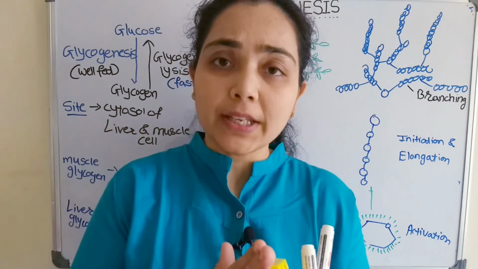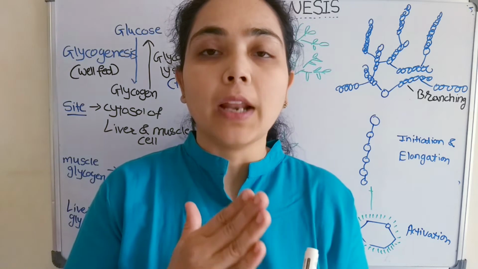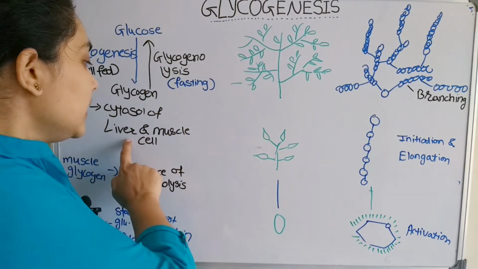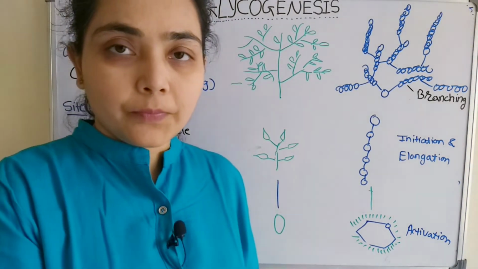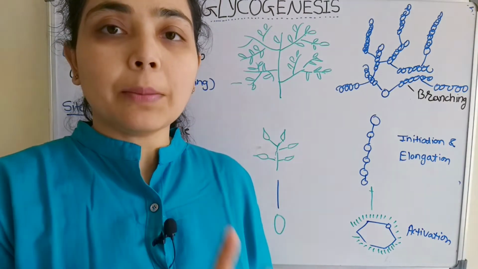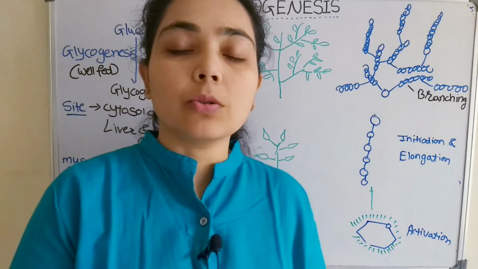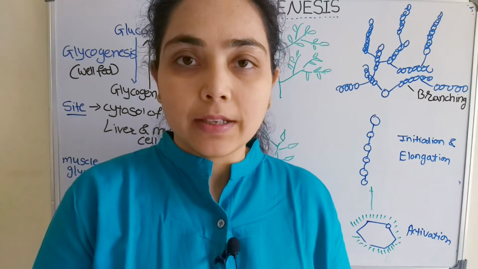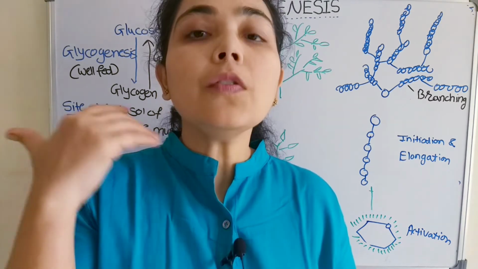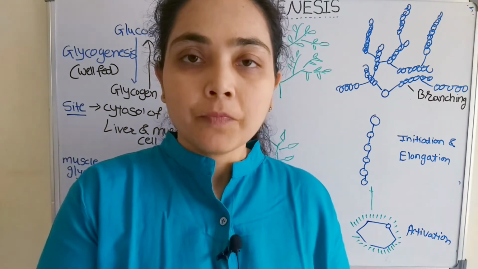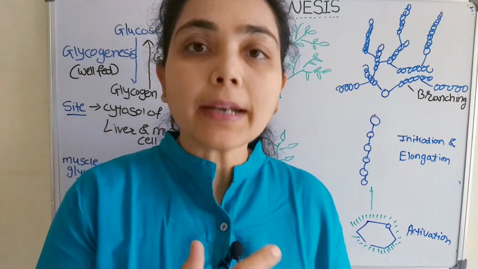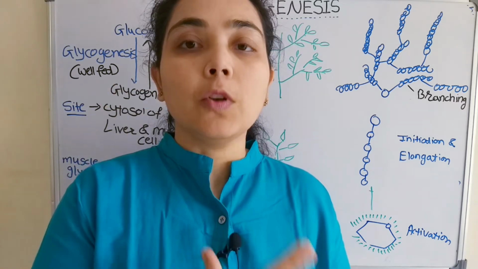Glycogenesis, or the synthesis of glycogen, takes place in the liver and muscle cells. Two tissues are mainly involved in glycogenesis, and those are liver and muscle cells. So why is there a need for glycogen synthesis? Glycogen acts as a storage form of glucose.